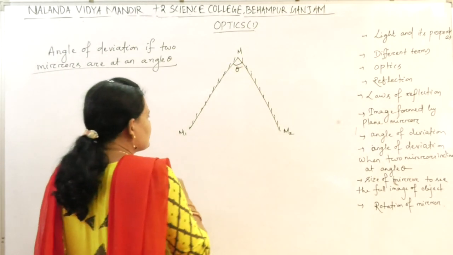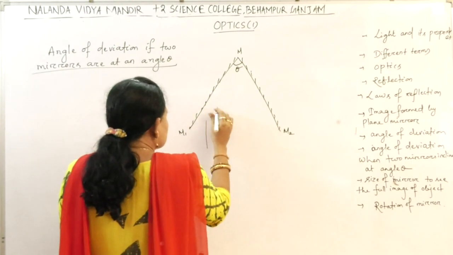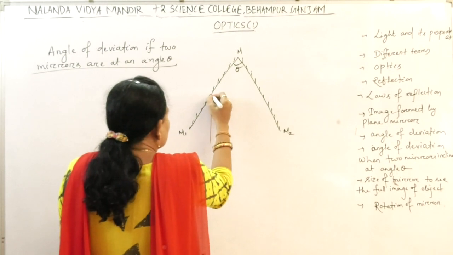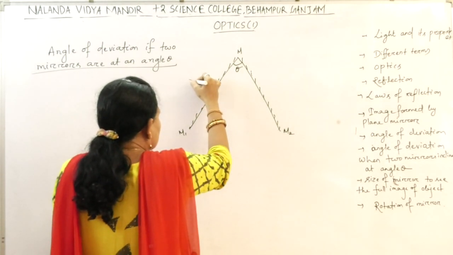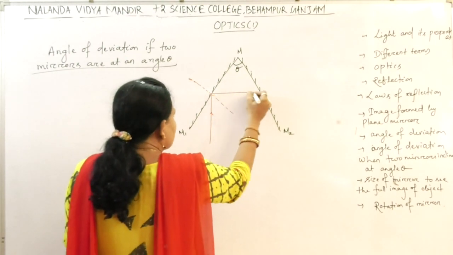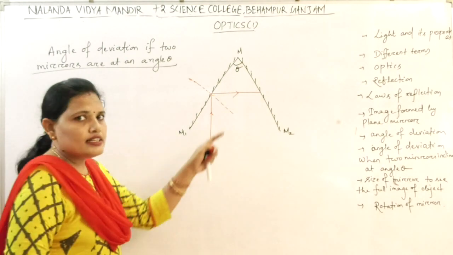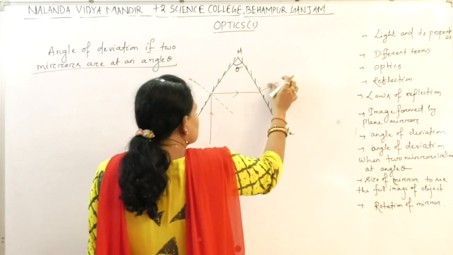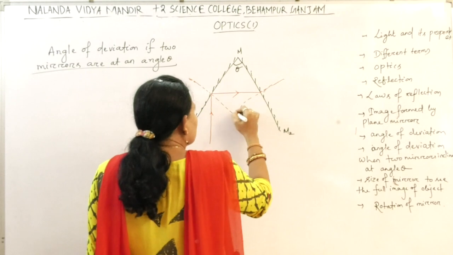A ray of light is incident on the first mirror surface. At this point, this is the normal. The ray gets reflected and is incident on the second mirror surface. At this point, let this be the normal.